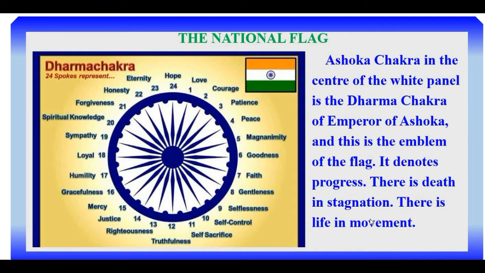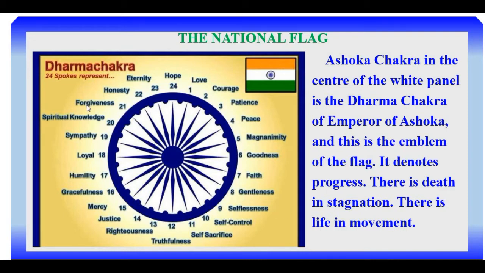Stagnation means inactivity. There is no activity. What is it called? Death. So, there is death in stagnation. We should be active. There is life in movement. So, the chakra says that we have to move forward. We should not stand in one place.